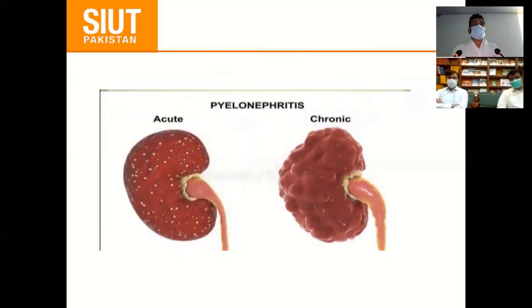So pyelonephritis is divided into acute and chronic. Acute is the inflammation of renal pelvis and parenchyma. Here, that is the severe and sudden. Here we can see foci of the pyelonephritis. While chronic is recurrent and persistent, which results in scarring and blunting of the kidney.